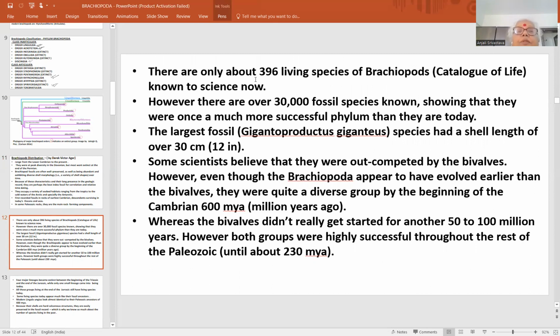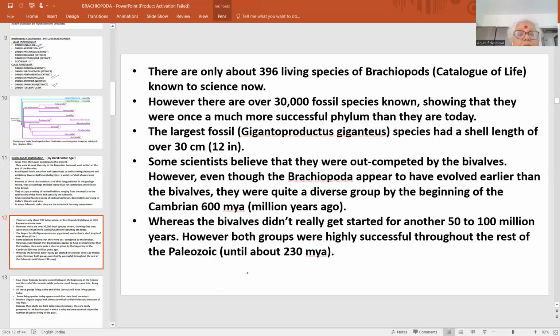However, now there are only 396 living species of brachiopods. That is according to the Catalogue of Life. This is the important taxonomical details available in this catalogue. According to this Catalogue of Life, only 396 living species are known, and 30,000 fossil species have been recorded, with the largest fossil being Giganoproductus giganteus. This is the fossil Brachiopoda.